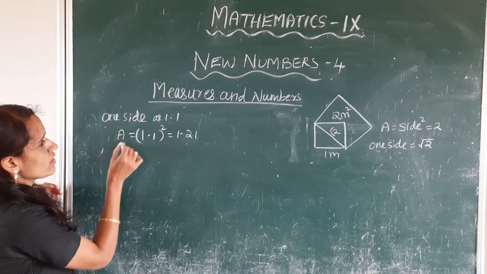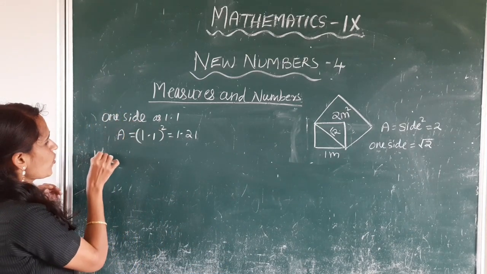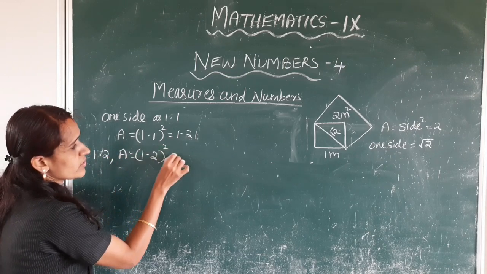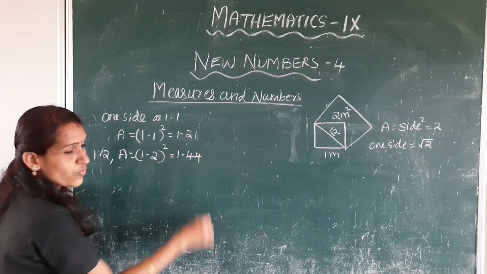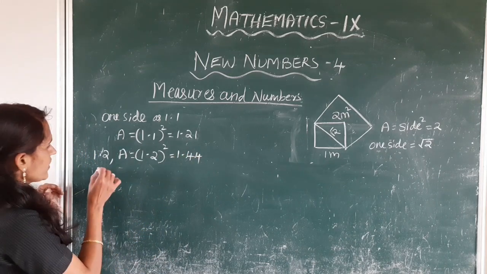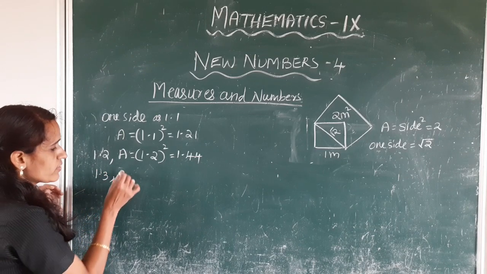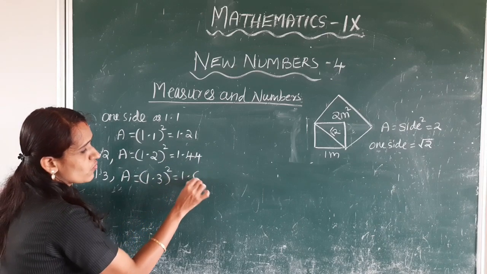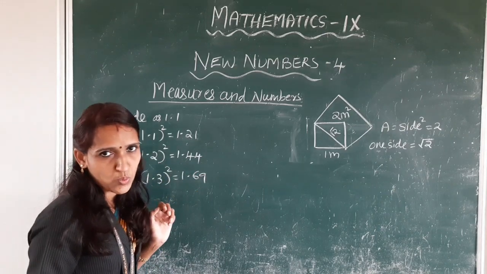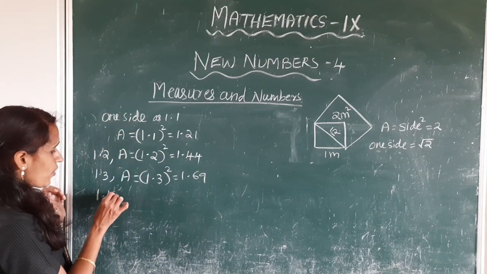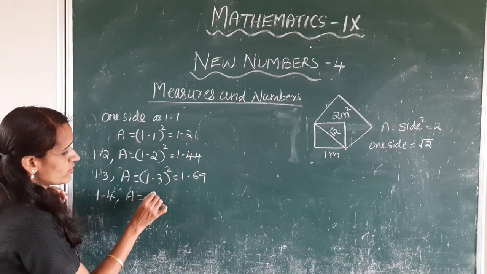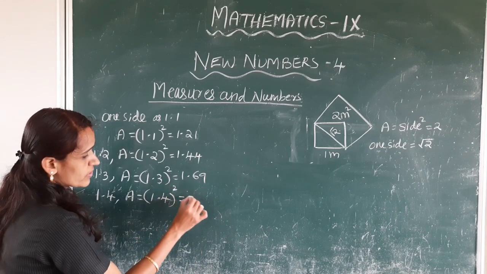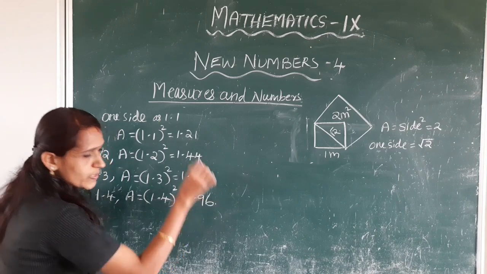Next, one side is taken as 1.2, area is equal to 1.2 square, this is equal to 1.44 meter square. Next, one side is taken as 1.3, area is equal to 1.3 whole square is equal to 1.69 meter square. Next, 1.4, area is equal to 1.4 square is 1.96.